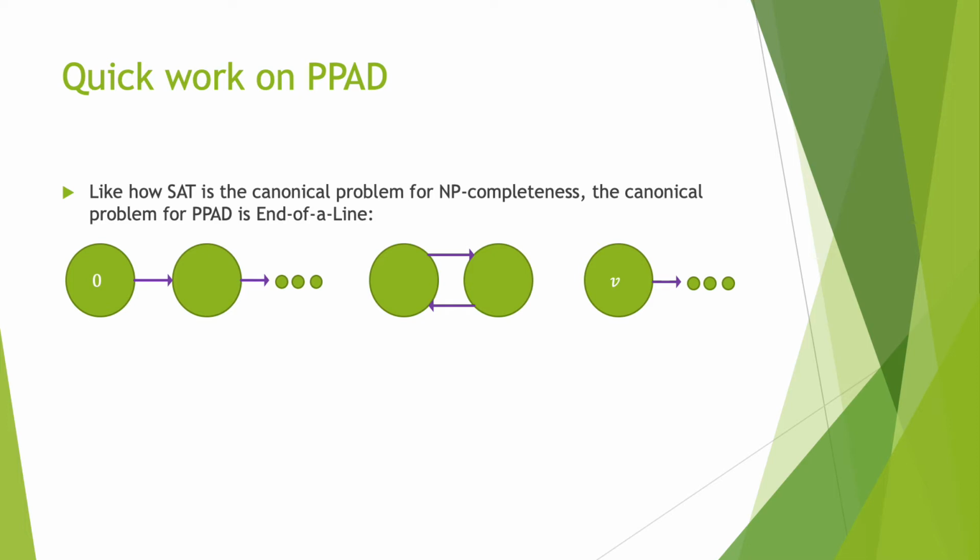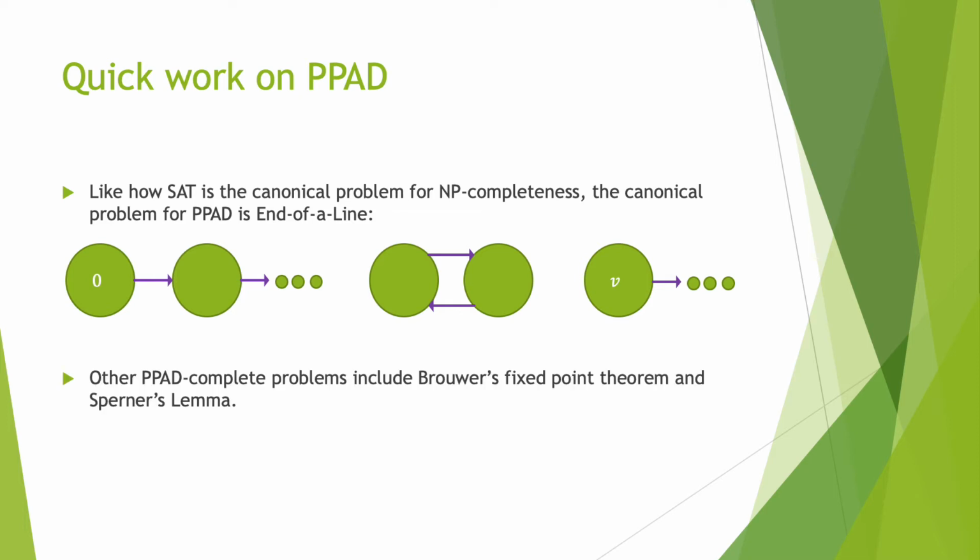Your problem is to have a special vertex 0, which has no edges coming into it, and thus there must be some other vertex, by parity, that also doesn't have any edges coming out of it. And your goal is to find some endpoint of a line. This is known as the End of a Line problem. Other PPAD complete problems include Brouwer's fixed point theorem and Sperner's lemma.